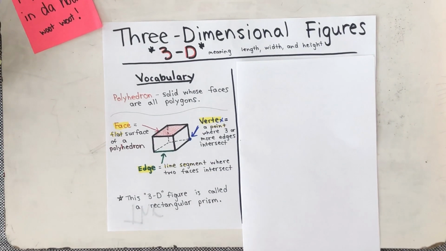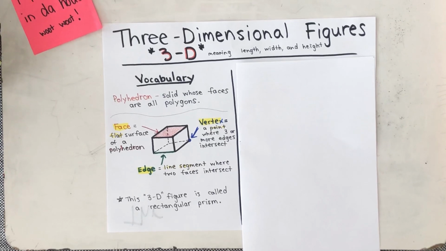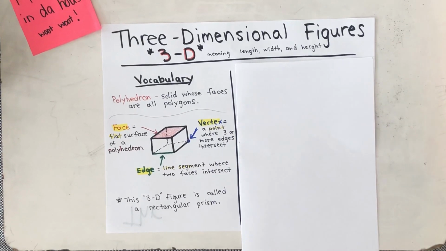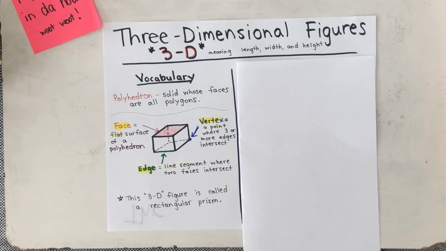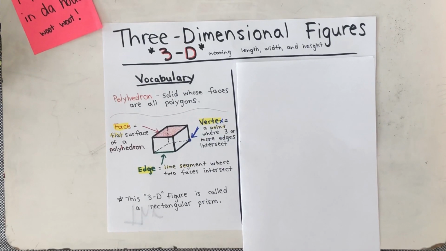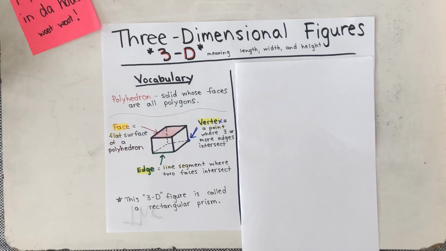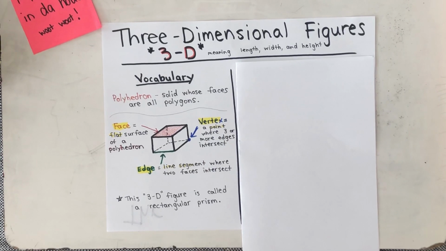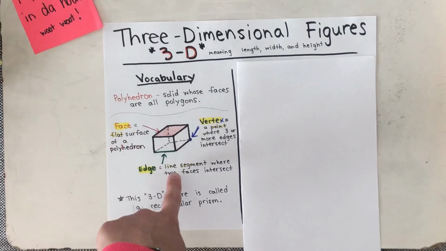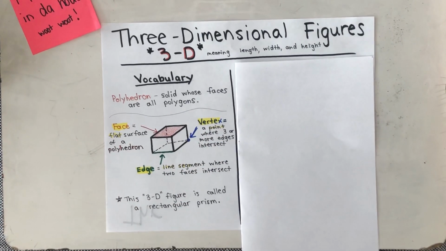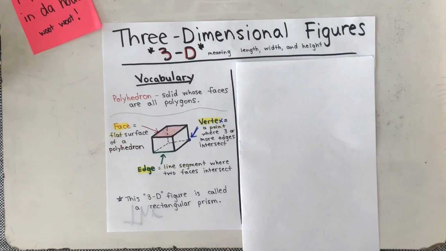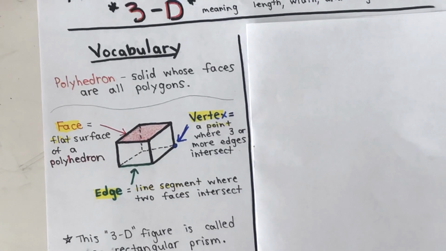In the previous chapter 4, we did talk about polygons, so if you need to go back to that, please do. We're going to move on to faces, edges, and vertices. I'm going to zoom in just a little more for that.